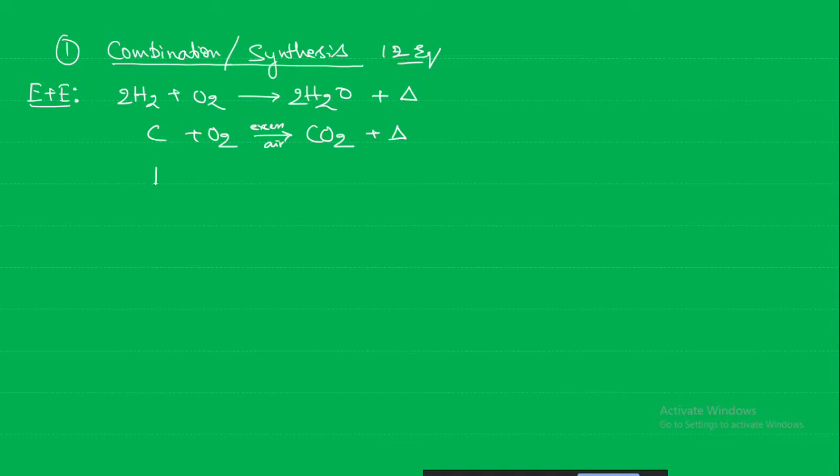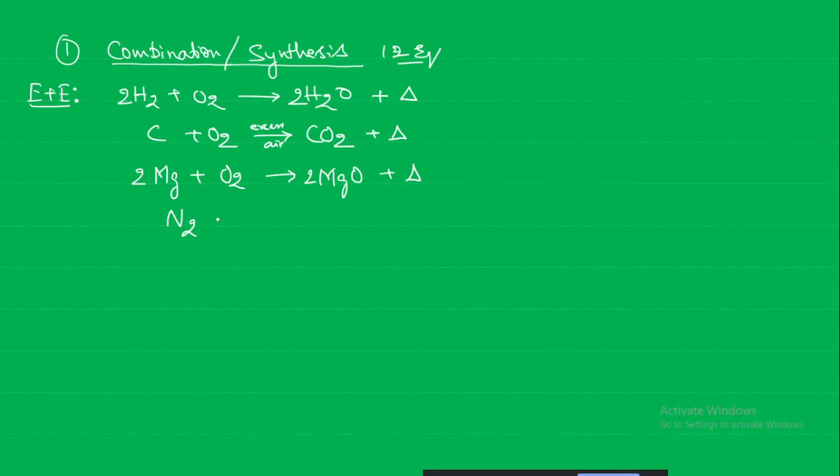Next, the metal magnesium will react with oxygen to form the metal oxide, magnesium oxide, and it will release heat. First two are non-metals: hydrogen with oxygen giving water, carbon with oxygen giving carbon dioxide. Next, a metal giving rise to a metal oxide.